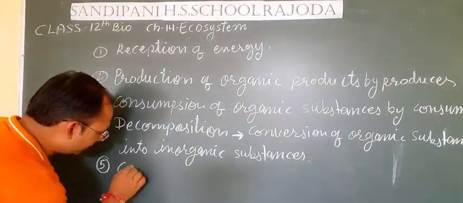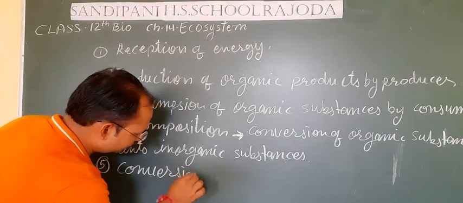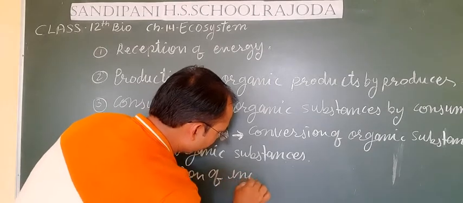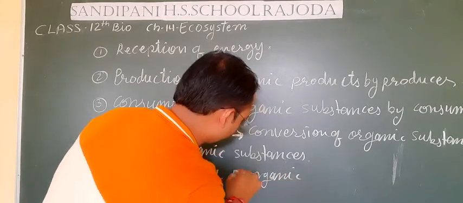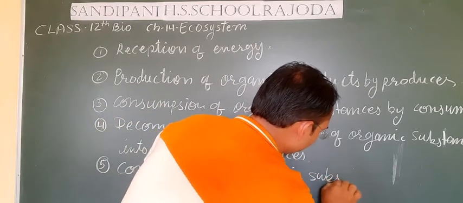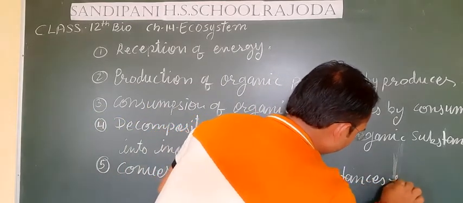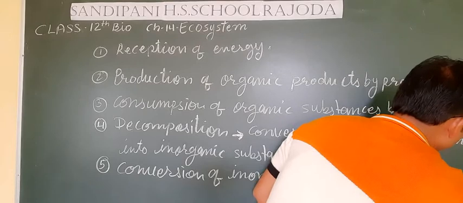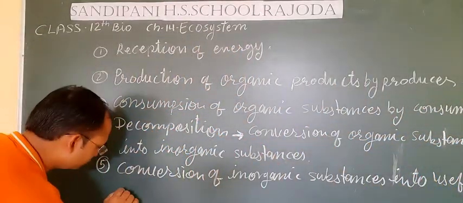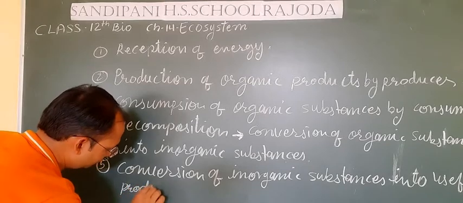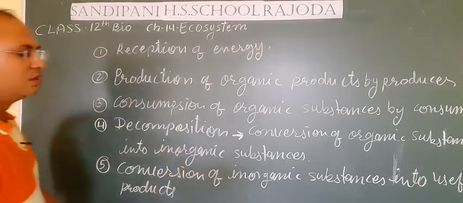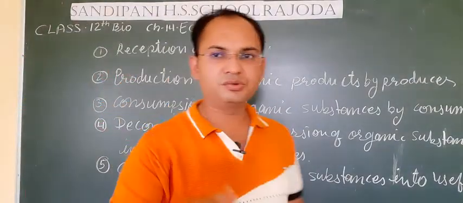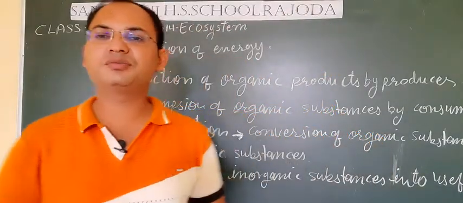So fifth point is conversion of the inorganic substances into useful products so that they can easily be used by the producers again in order to produce the energy.